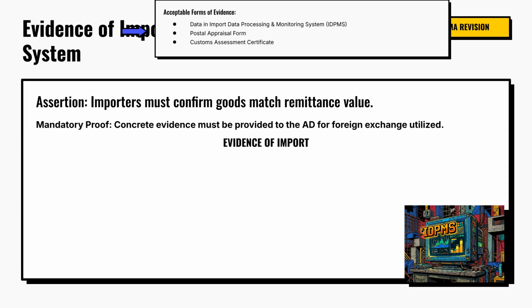When foreign exchange is used for importing goods, the importer must provide evidence proving that goods equivalent to the remittance value were actually imported. The authorized dealer has a responsibility to verify this evidence before closing the transaction. Acceptable evidence includes records available in the Import Data Processing and Monitoring System, commonly known as IDPMS, a postal appraisal form, or a customs assessment certificate. Additionally, ADs must ensure that outstanding import remittances are properly uploaded into the IDPMS system. The objective is to establish a clear link between the foreign exchange remitted and the goods received in India.